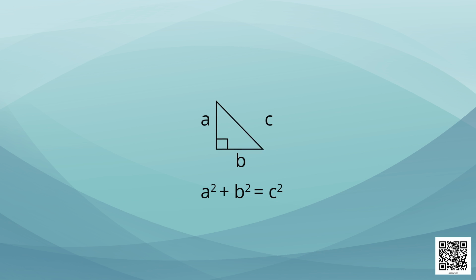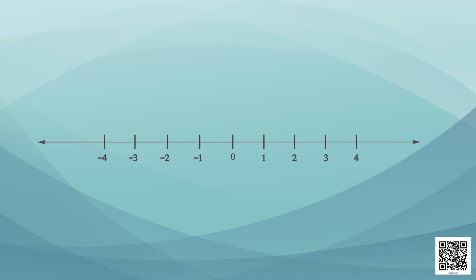So let's start. For this, first of all, we will take a number line. On this we have 0 in the middle. On right side we have 1, 2, 3, 4, etc. And on the left side we have minus 1, minus 2, minus 3, minus 4. Let's name 0 as O and 1 as A. Now the distance between 0 and 1, that is OA.